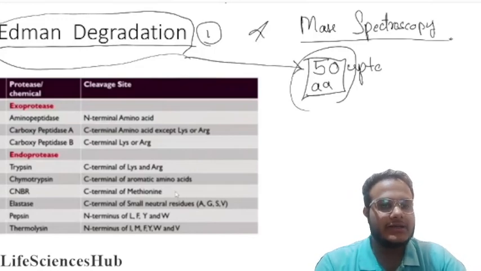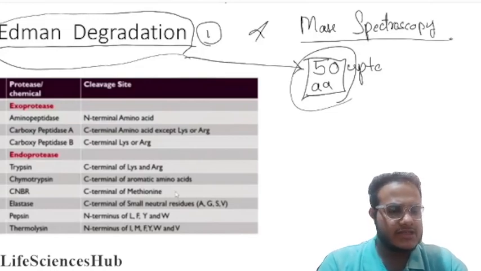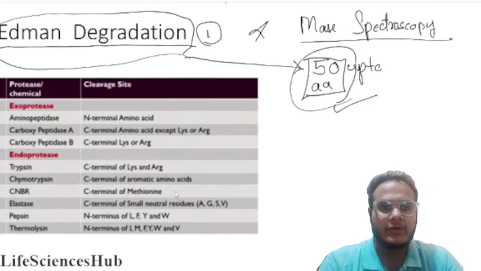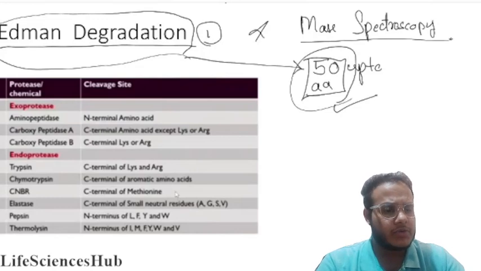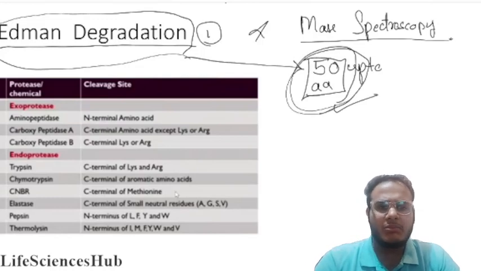Beyond that, it can sequence, but there will be loss of sequence, like efficacy will not be there, and it will not give a proper sequence. But we all know a protein is not just made up of 50 amino acids. It is made up of more than 50, more than 100, more than 200.